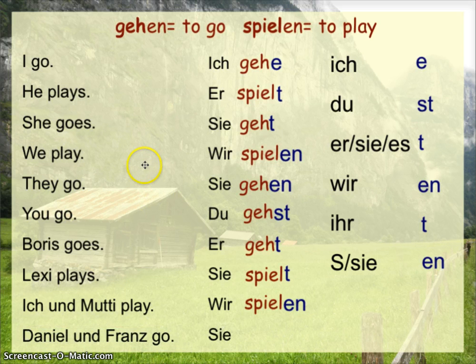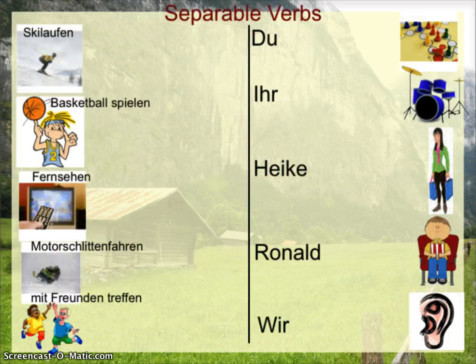Finally, Daniel and Franz go. I'm not talking to them, I'm talking about them, which is this bottom Z here. So we've got go, the Stamm of that is going to be geh rather than gehen, and sie gehen means Daniel and Franz go, and Daniel and Franz are going.